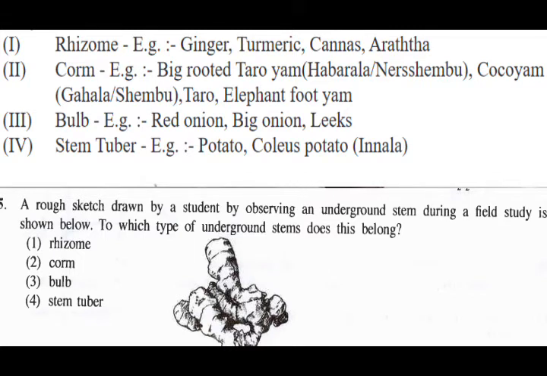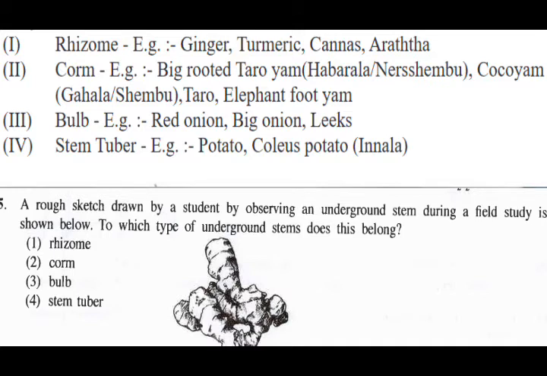Rhizome, comb, bulb and stem tubers. There are 4. So the examples of them are as below. Rhizome. So if you look at the first diagram here, rhizome, for example, ginger. So rhizomes grow horizontally. That's more important. They go horizontally under the soil.